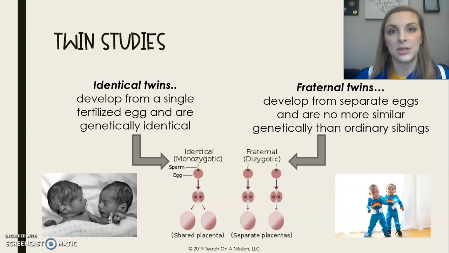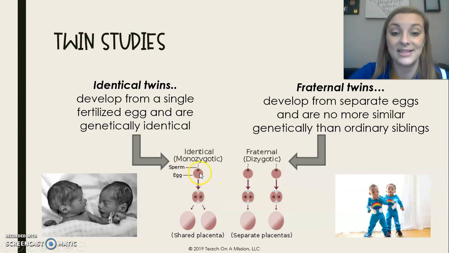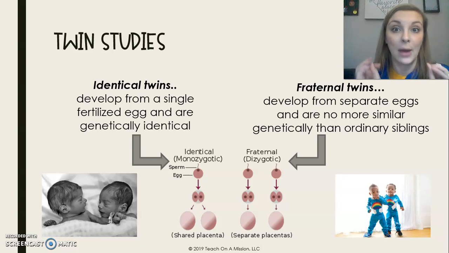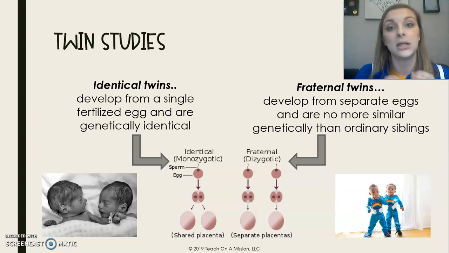Identical twins and fraternal twins are different. So let's talk about how. So identical twins, sometimes I'll refer to them as monozygotic or MZ twins because they come from one egg, right? So there is one single fertilized egg. Here's the egg, here's the sperm, and then that egg splits into two different embryos, okay? So it's the exact same genes. We only have one egg, we only have one sperm. They split and they become two different humans. However, identical twins have exactly the same DNA because they come from the same egg.